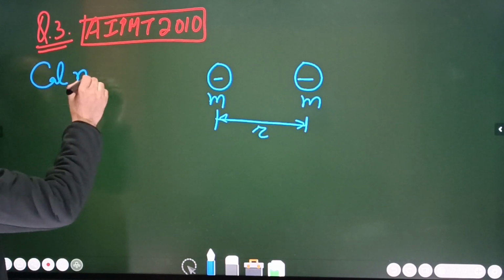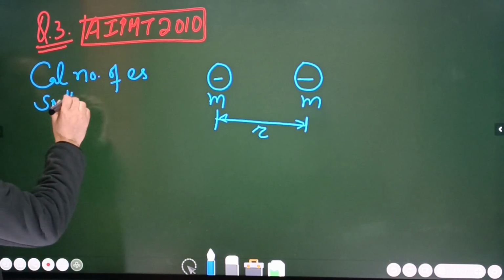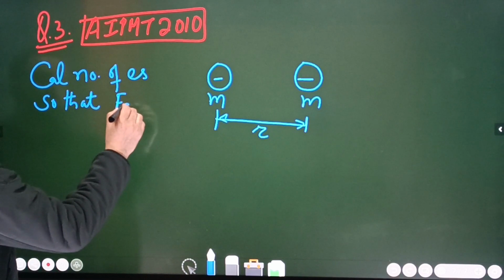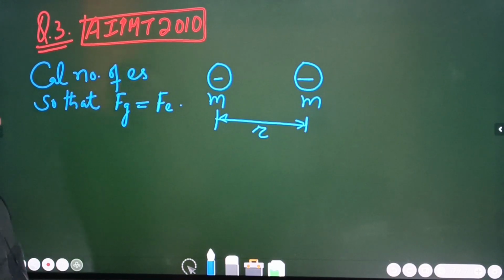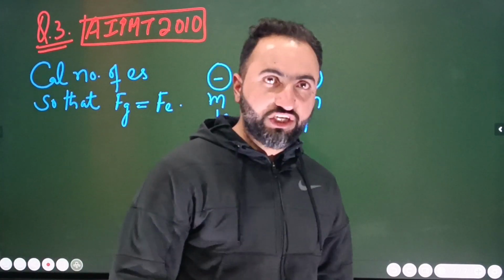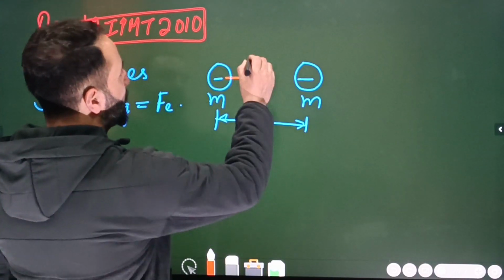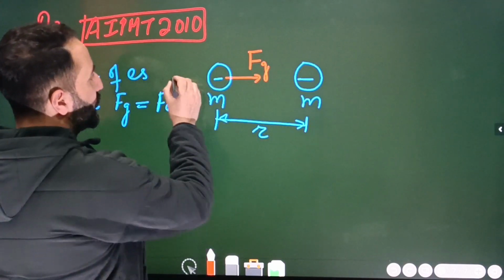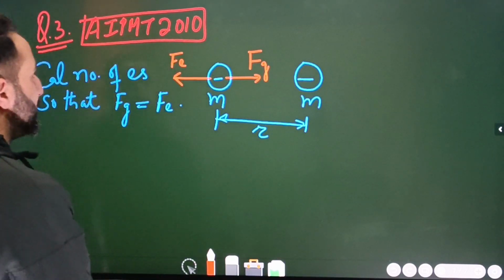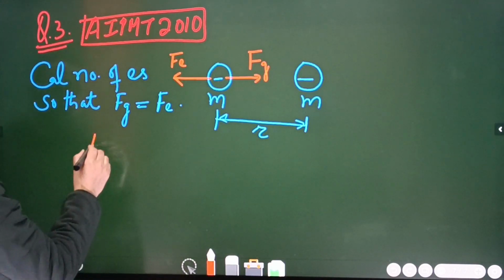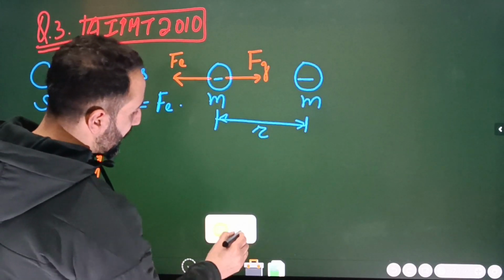Calculate the number of electrons so that gravitational force Fg is equal to electrostatic force Fe. Simple. That means there are 2 forces on each particle. One is the gravitational force, attractive in nature, so it acts in this direction. Then there is the electrostatic force, in this direction, repulsive, because like charges repel. Gravitational force is always attractive. Equate these two forces, it is simple.